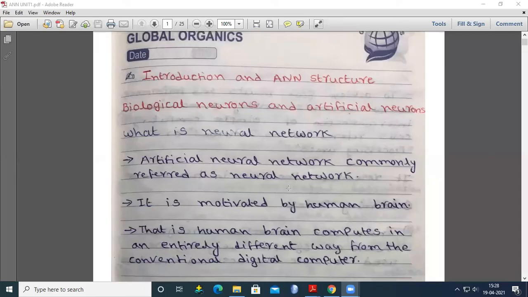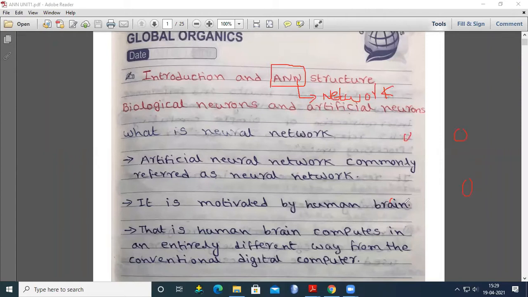Good afternoon all. In today's session we are going to discuss the introduction to ANN. ANN means artificial neural networks. I hope you all know the definition of a network. A network is nothing but a group of nodes.